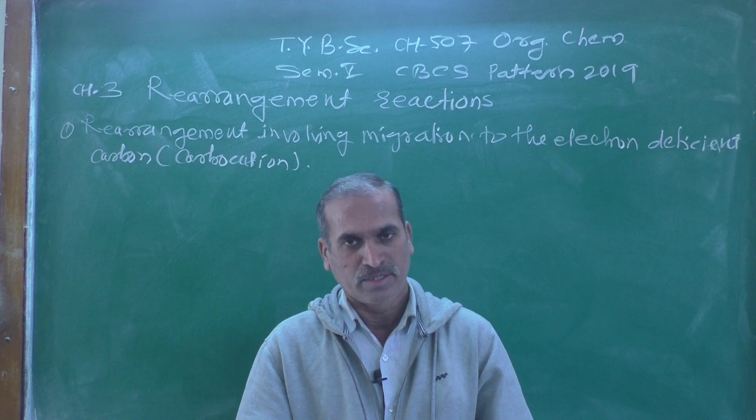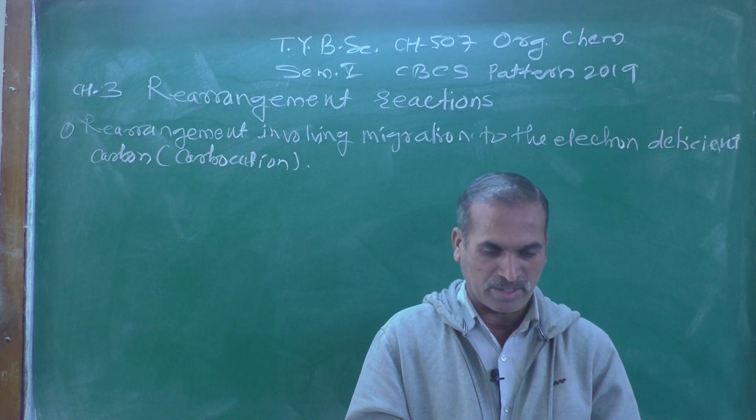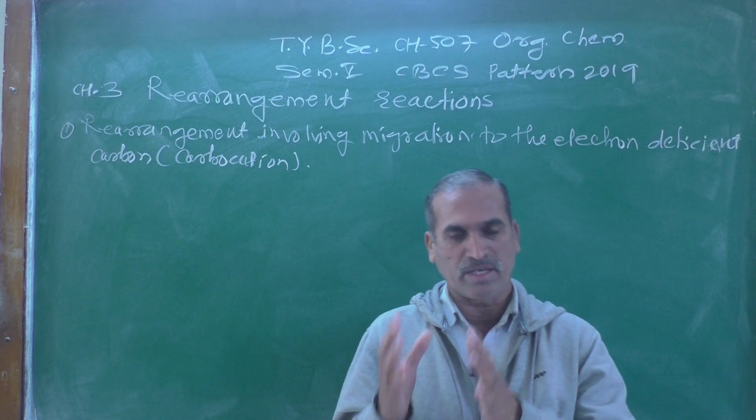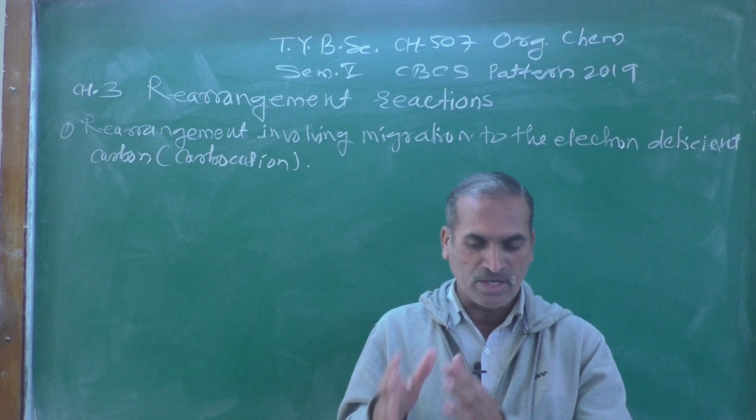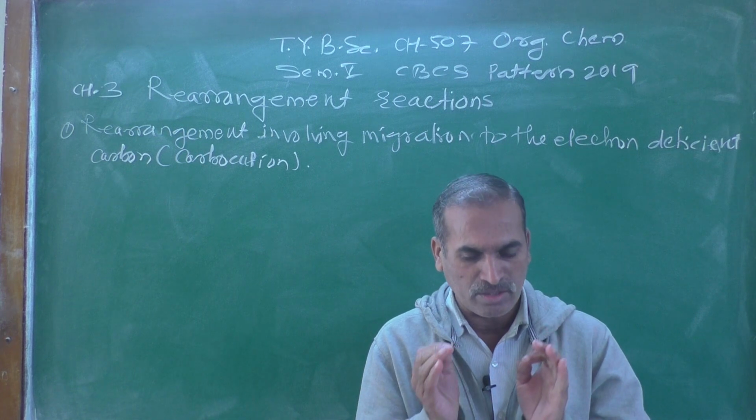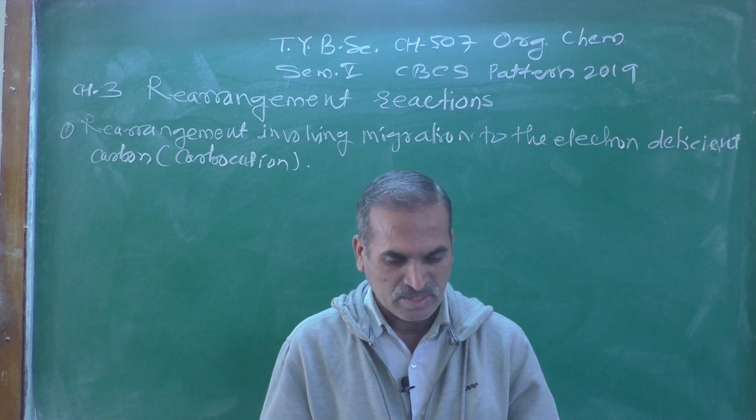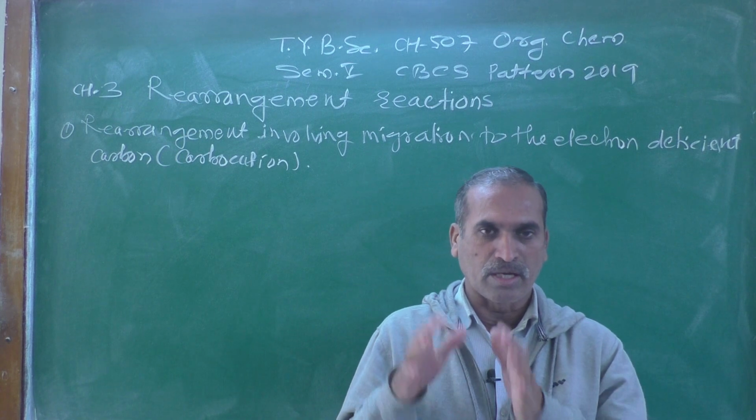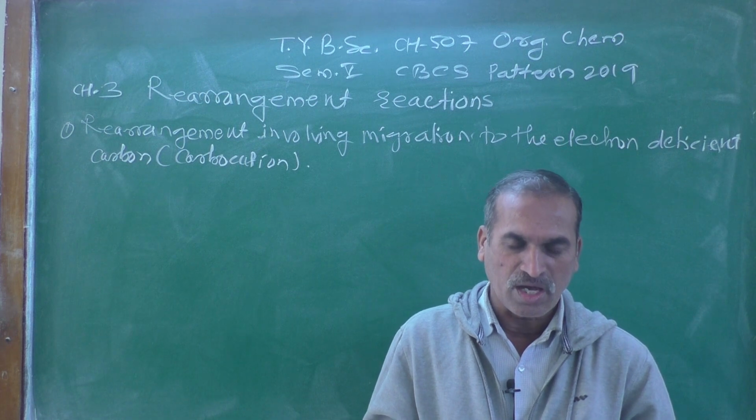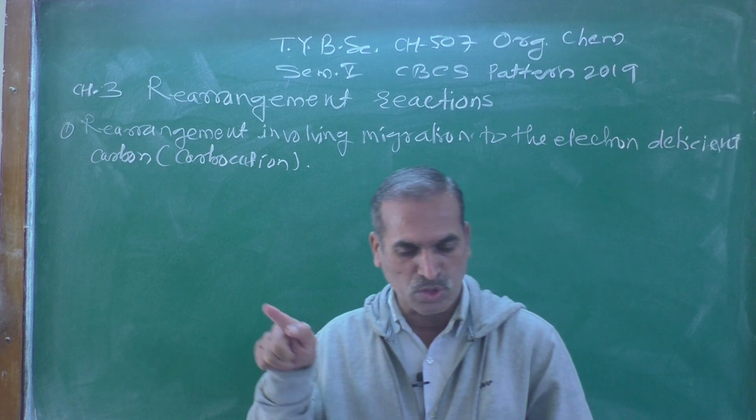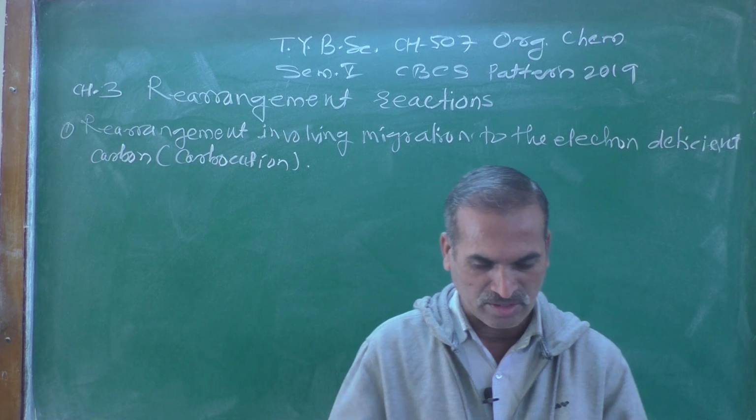According to the definition, rearrangement reactions in organic chemistry are those in which an atom or group of atoms, that is a functional group, alkyl or aryl, or a double bond, migrates within the molecule or from one molecule to another. This is known as a rearrangement reaction.